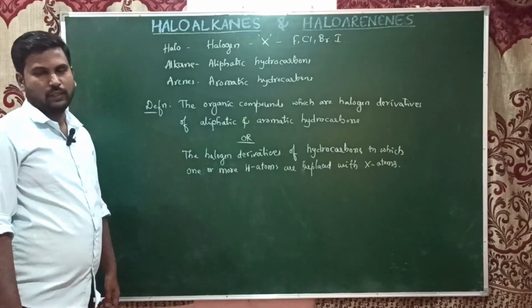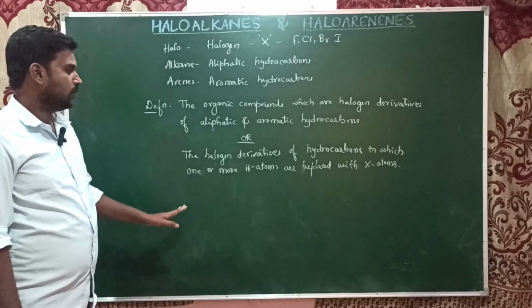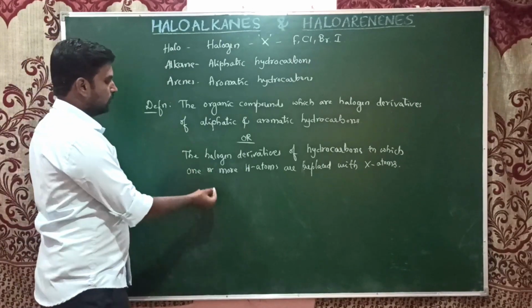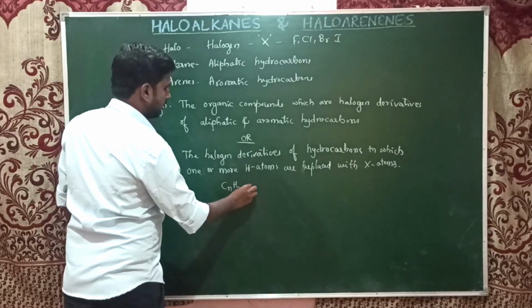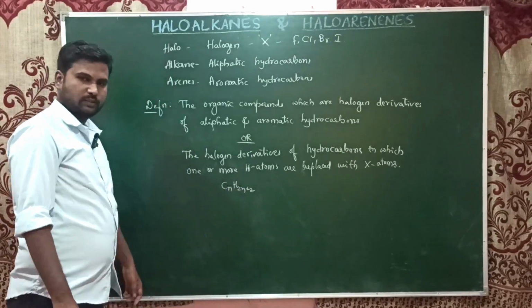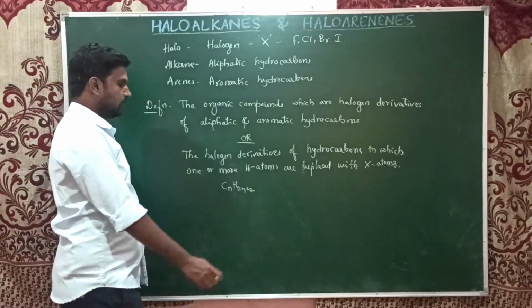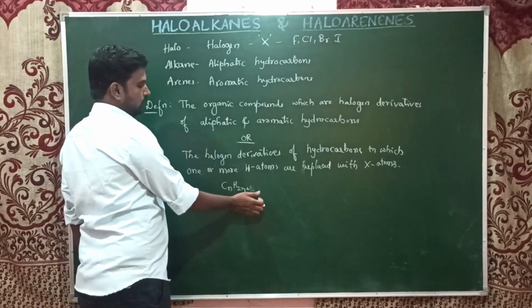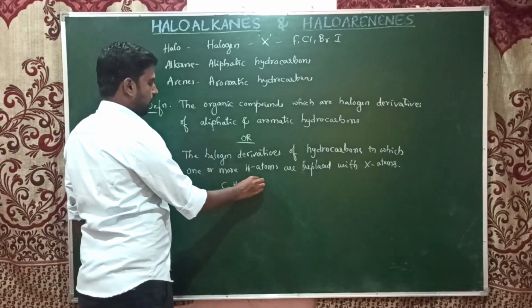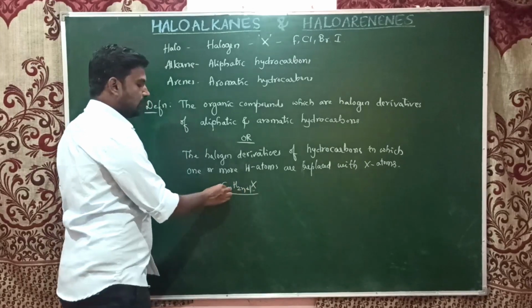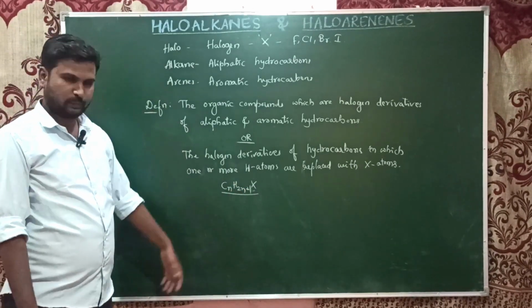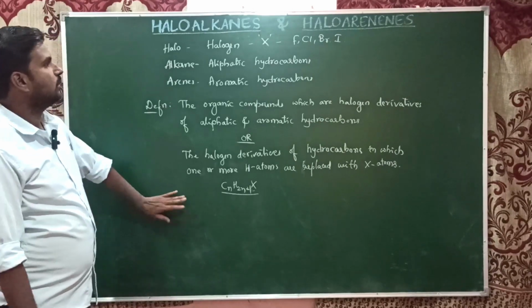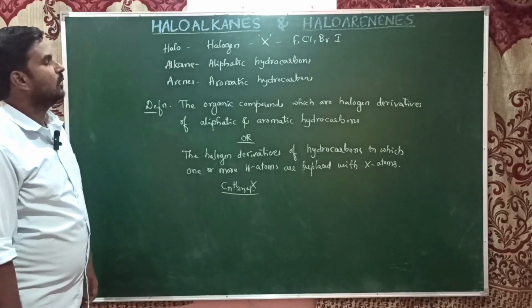For example, CnH2n+2 is the general formula for alkanes. If I replace one of the hydrogens with X, this becomes the general formula for haloalkanes. So this is about the haloalkanes and haloarenes.